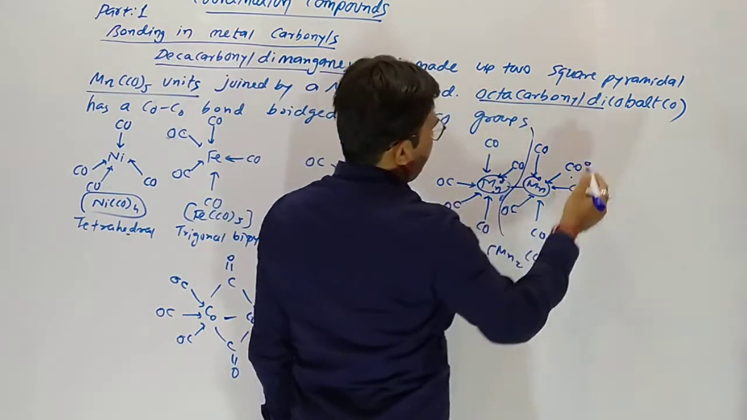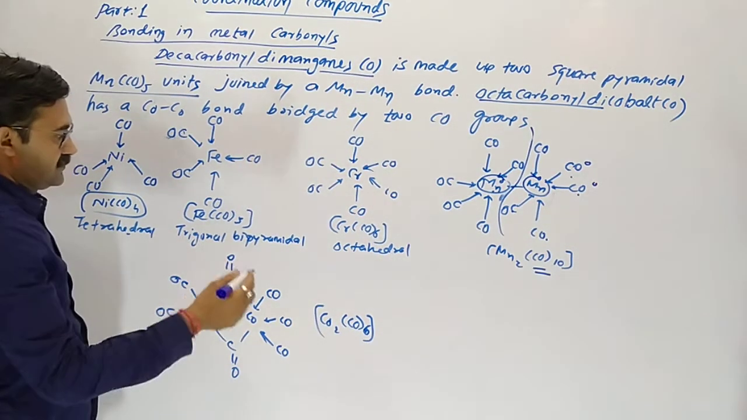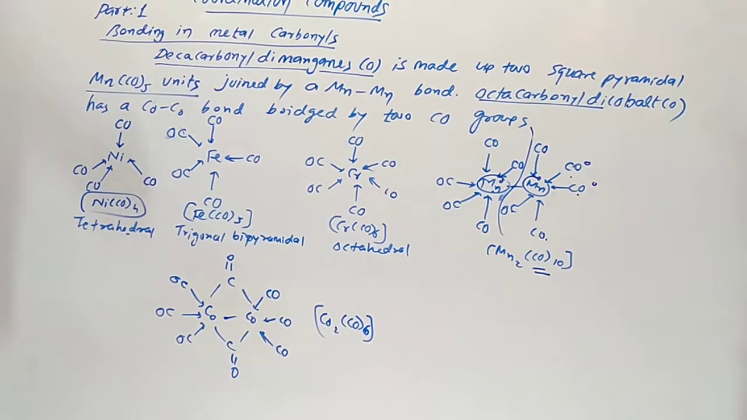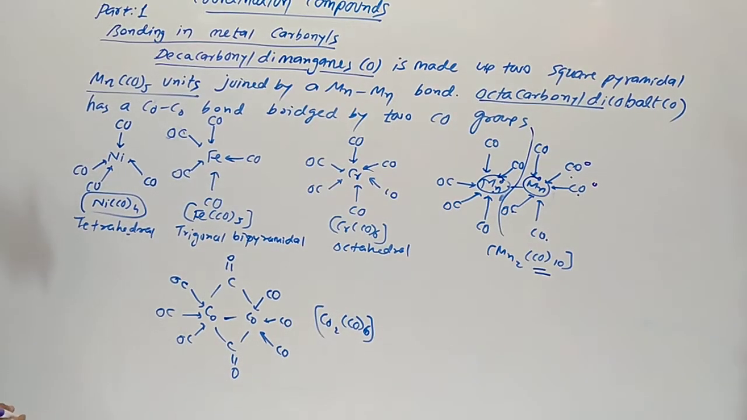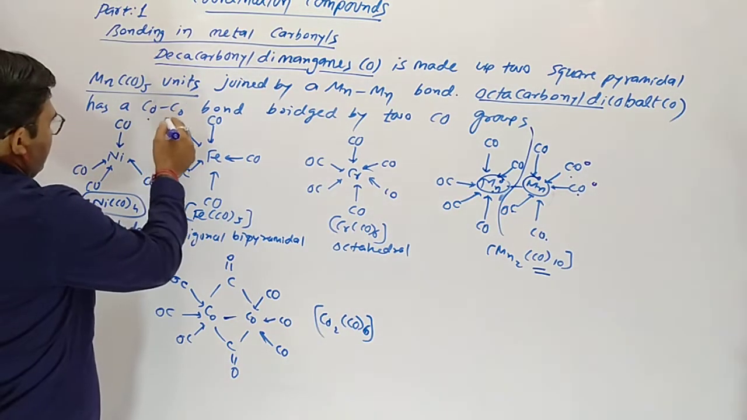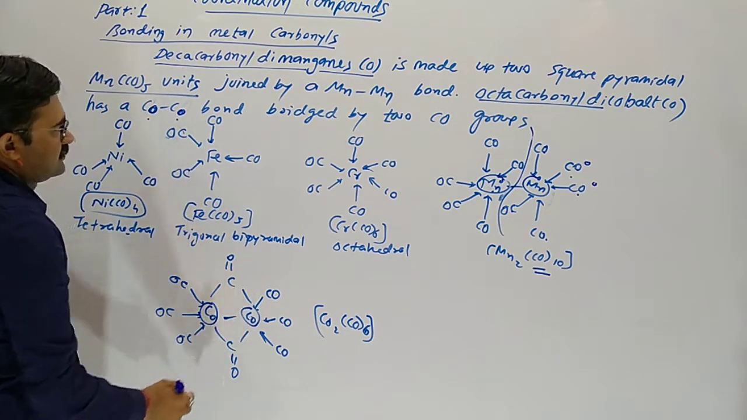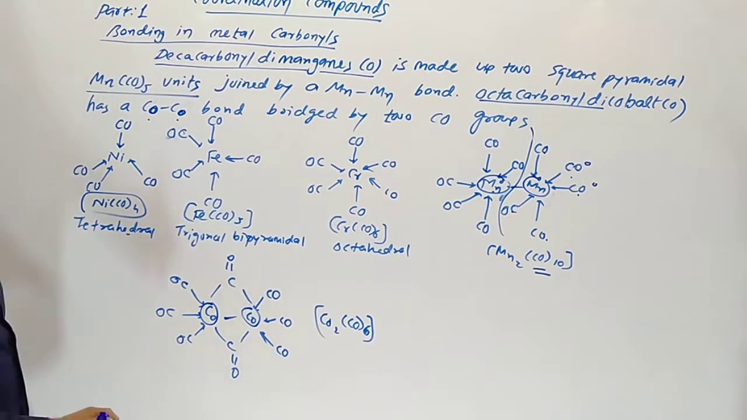Now octacarbonyl dicobalt. Octacarbonyl dicobalt has a cobalt-cobalt bond bridged by two carbonyl groups.